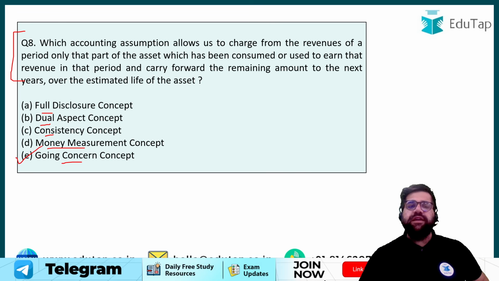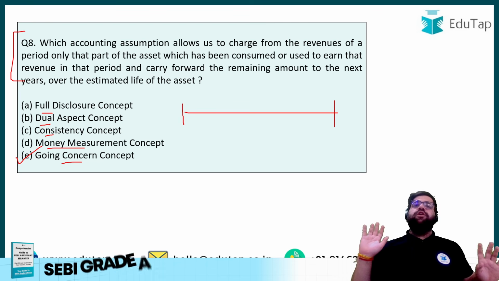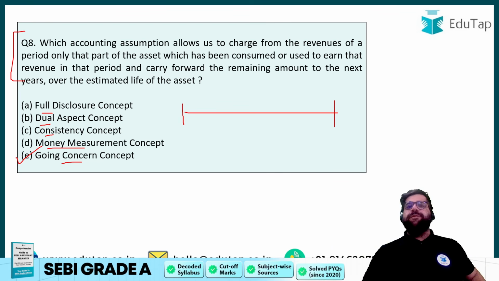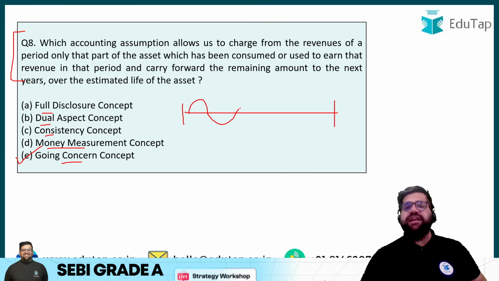Yes, it will be going concern, because through going concern only you have, like I would say, an unlimited business future. You are saying that I will continue my business for a longer period of time, and therefore you carry your expenses to the next year.